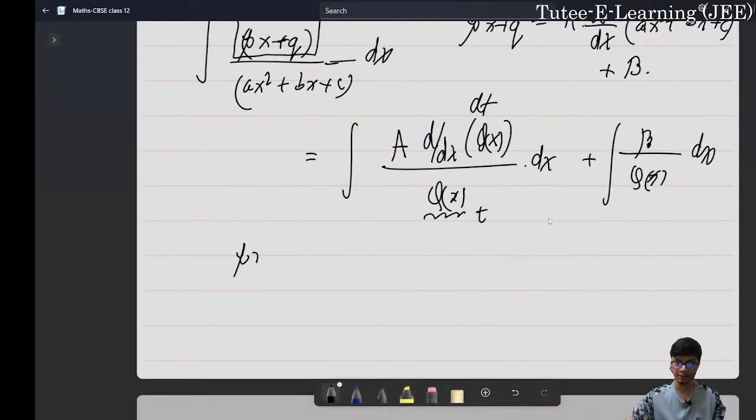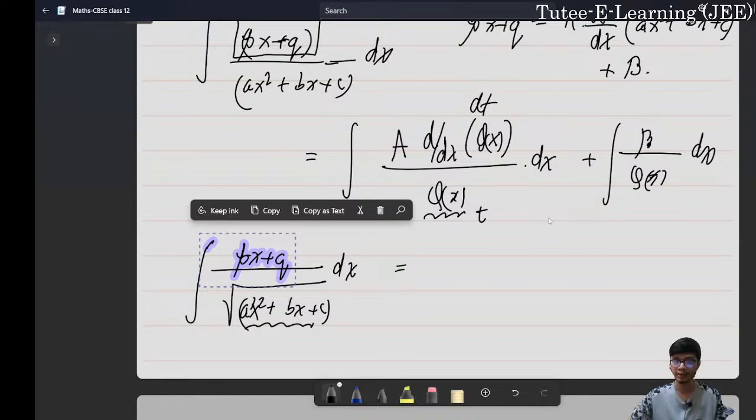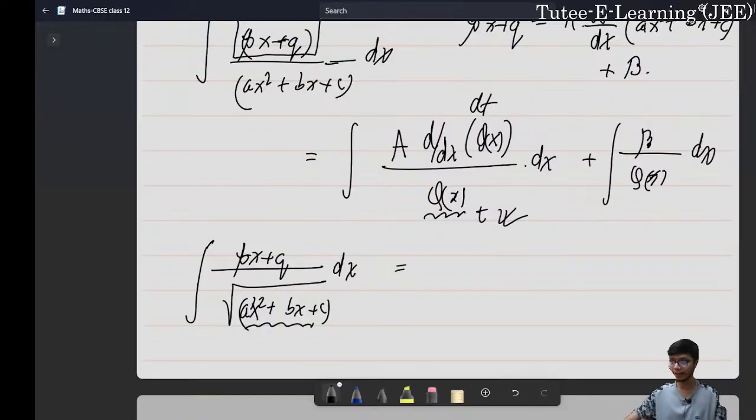Similarly, we can also have an integral of px plus q divided by the square root of a quadratic. We might also have an integration of this particular form. So what is to be done over here? The steps are again very simple. Try to express the numerator as some constant times the derivative of the denominator plus some constant. In that manner you can solve them by doing some simple substitutions. I leave this exercise up to you, so maybe you can try out questions from the NCERT textbook. As an exercise of this explanation, you can try out exercise 7.4.